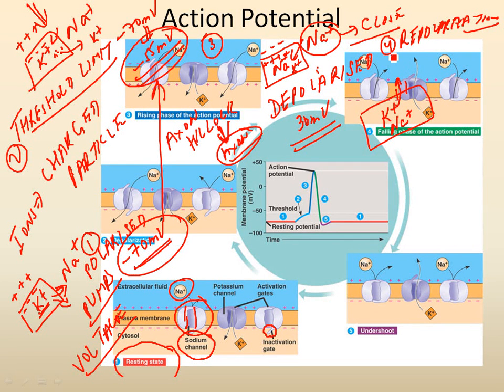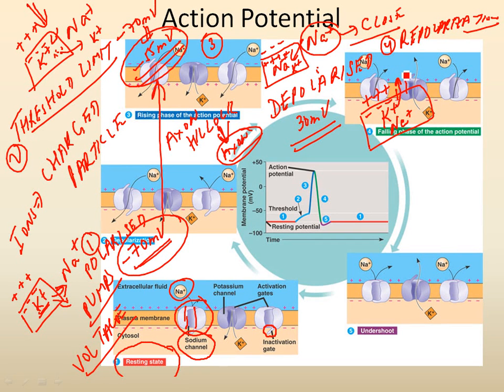Because of the change in polarity, remember, sodium channels closed after sodium all flooded in, and potassium channels open, so potassium is going to go out. And because potassium leaks out, the polarity is set back again, and the outside becomes positive, inside becomes negative. So potassium leaks out, sodium is still inside the cell.